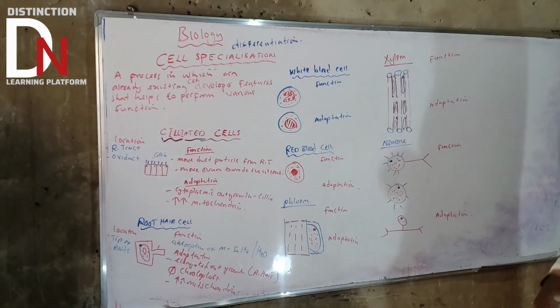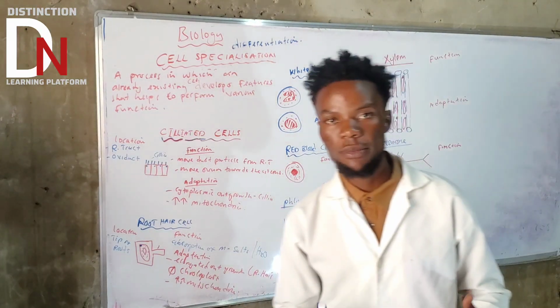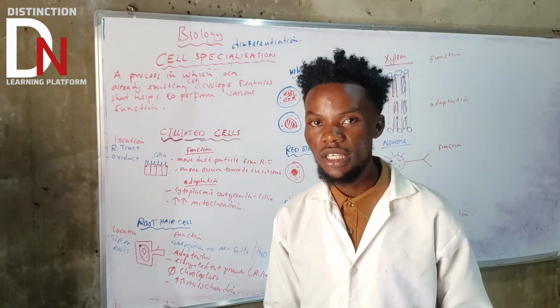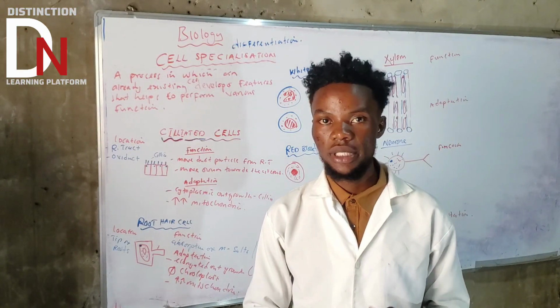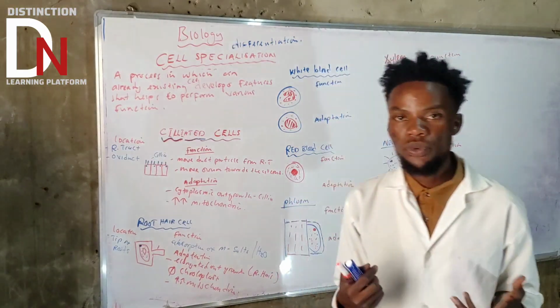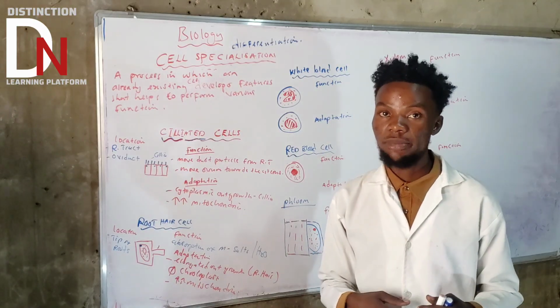Let's continue to another one. Let's go to white blood cells. So what are white blood cells? These are the cells of the body that fight against infections and foreign invaders, and a lot of things that can go wrong in our body. They also help in the repair process if you injure yourself.